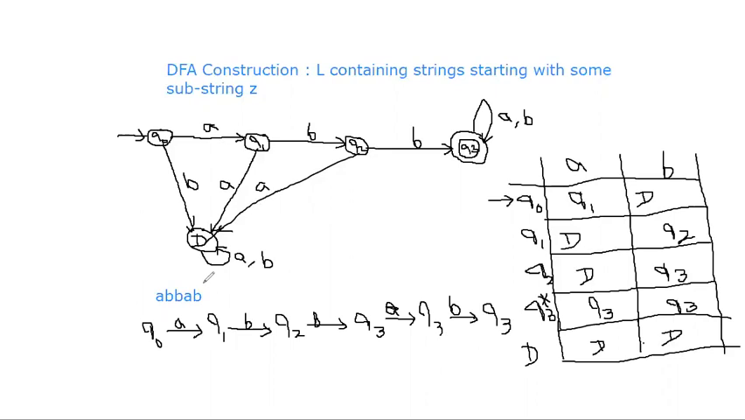See, after reading ABB, what is the final state? Final state is Q3. Q3 is the acceptance state. Then ABB is accepted. Now take another string, a non-accepted string.